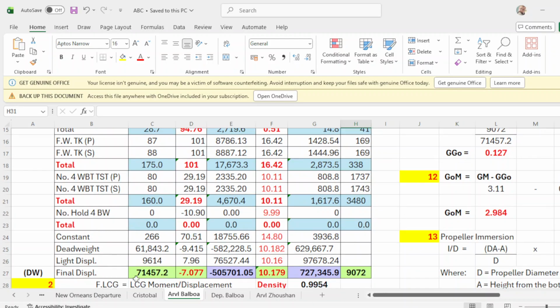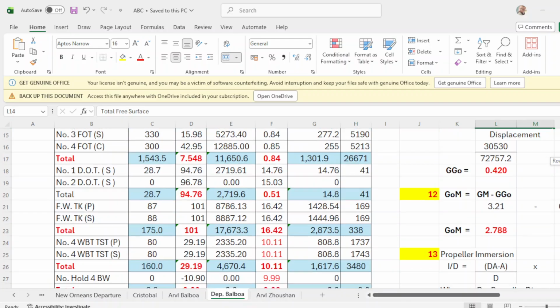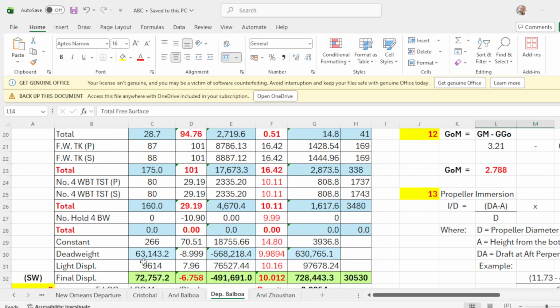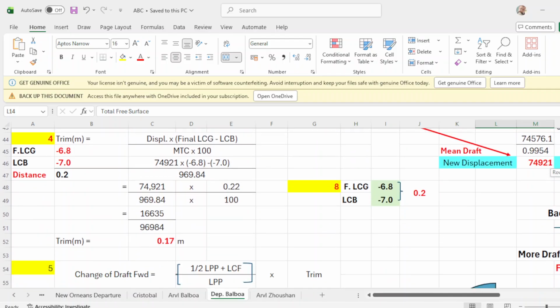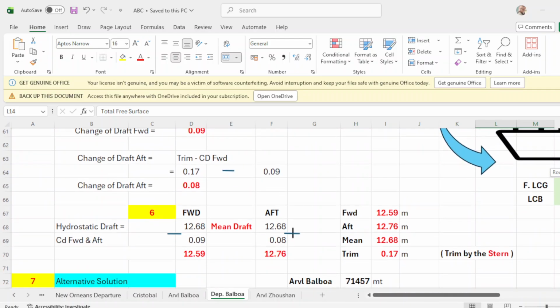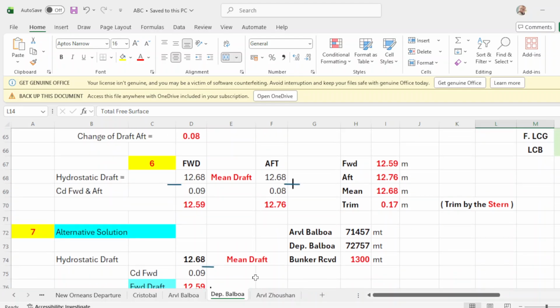So on arrival, the displacement is 71457.2, and on departure, the total weight is 72757. So upon arrival Balboa, the displacement is 71457, and upon departure of Balboa it is 72757.